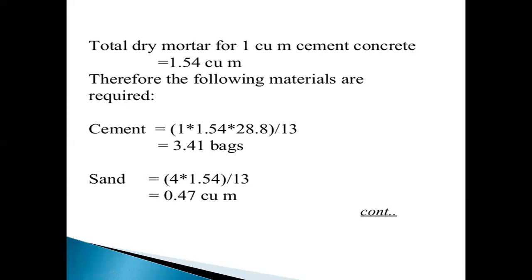Therefore, we require the cement requirement, sand requirement, and aggregate requirement. First, we find the cement.